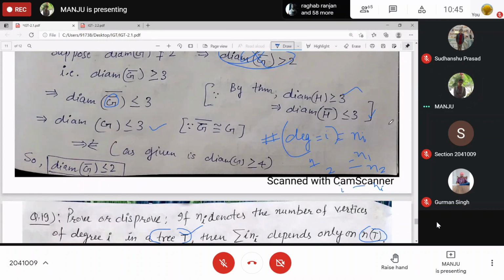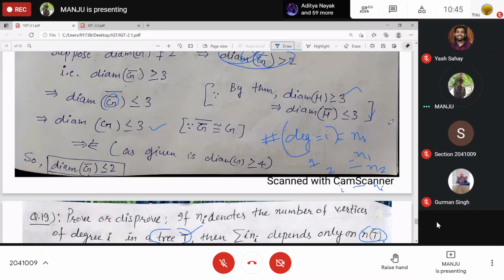What is the degree sum formula? Tell me the degree sum formula. Ma'am, the summation of degrees will give you 2 times the size of the graph. And the size of a tree is n minus 1, right? So 2 times n minus 1 for a tree.